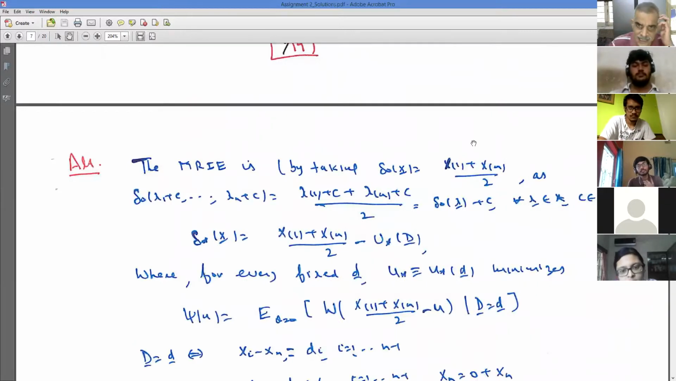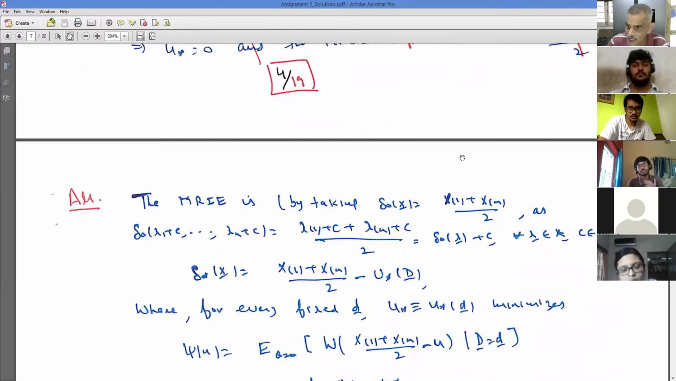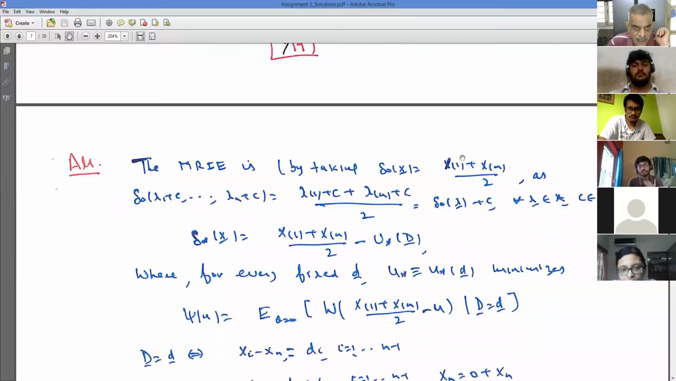So first of all, it is a location family, that we have seen, because f of X1 minus theta, Xn minus theta. So what I take is delta naught as X1 plus Xn by 2. And I told you what the motivation is for taking X1 plus Xn by 2. So I first see whether it is location invariant or not. For location invariant, what would happen is delta naught of X1 plus c, Xn plus c should be same as delta naught of X plus c.